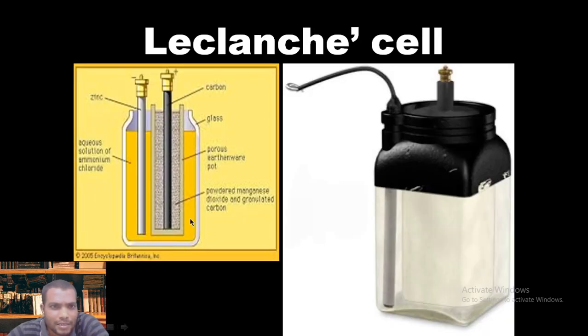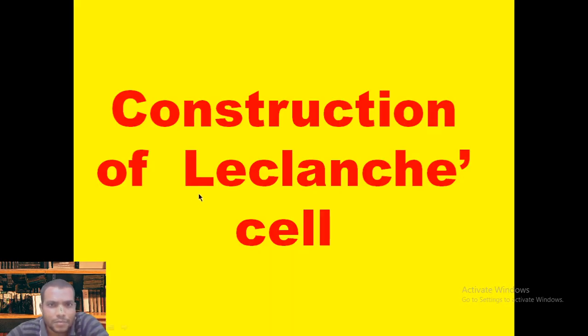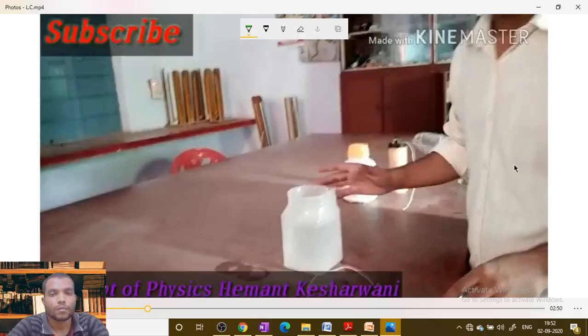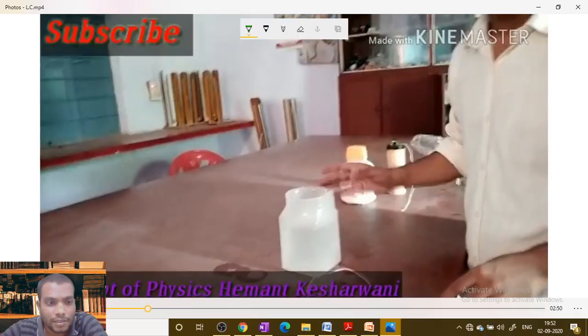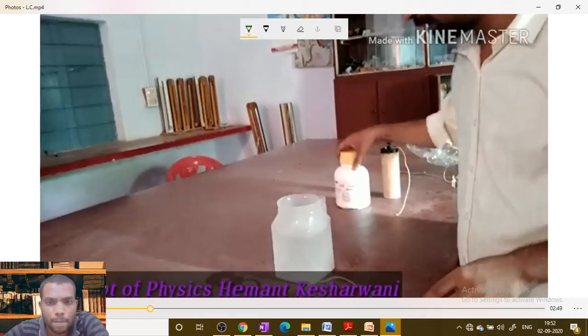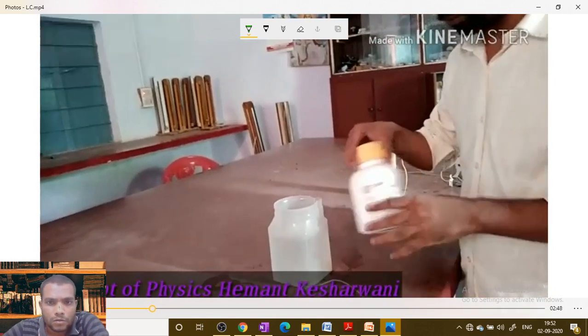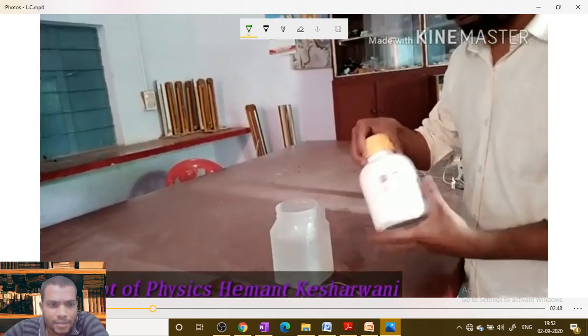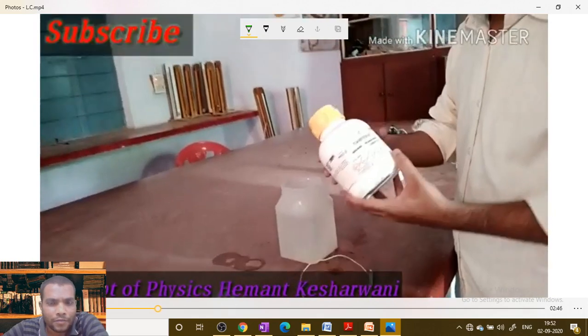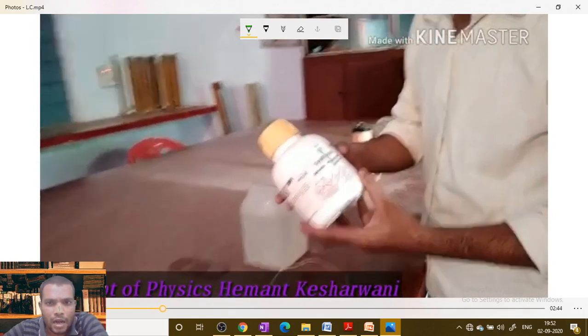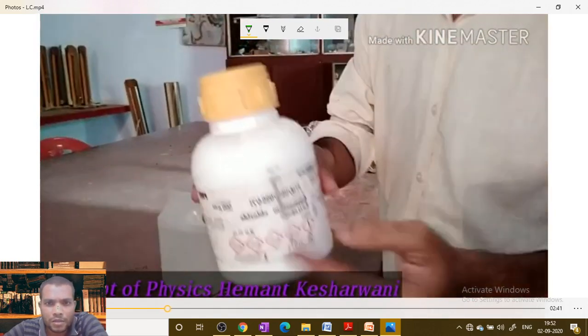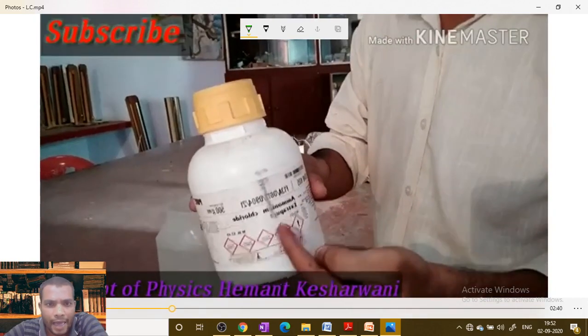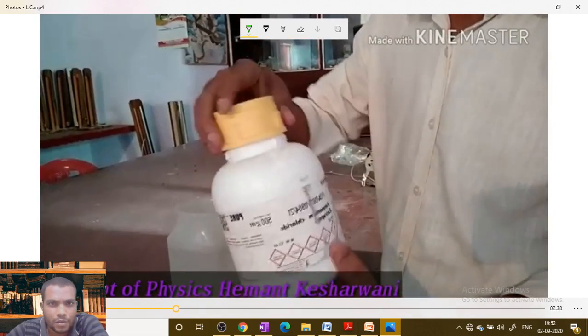Let us construct this Leclanche cell first. Let us see the construction of the Leclanche cell. To prepare it, we need to prepare the electrolyte first. Here ammonium chloride is used as the electrolyte.